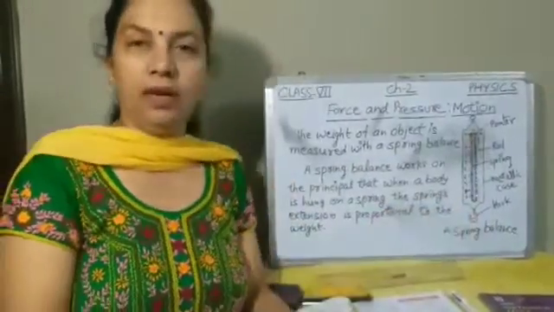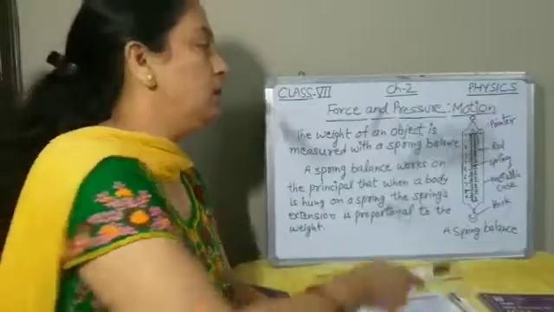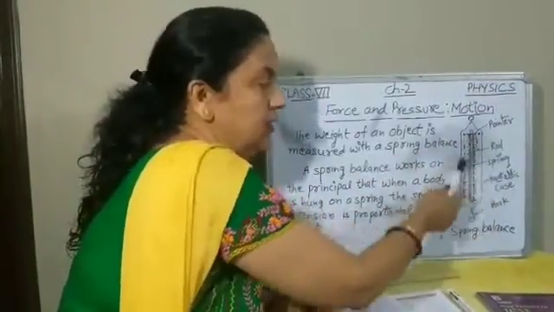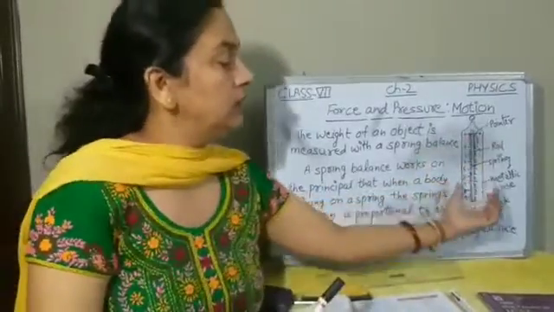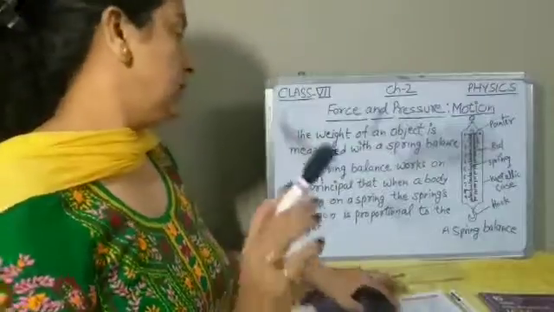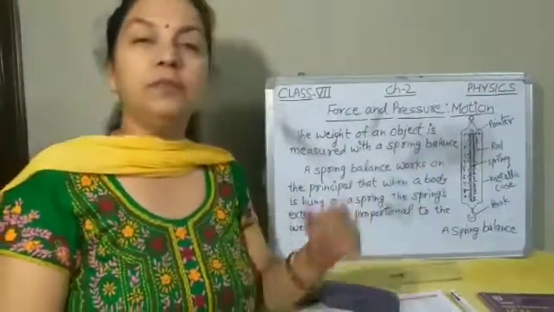This is a spring balance. You might have seen this. There is a pointer, a rod, a spring, and these are all enclosed in a metallic case. There is a hook to hang something. So this is called a spring balance.